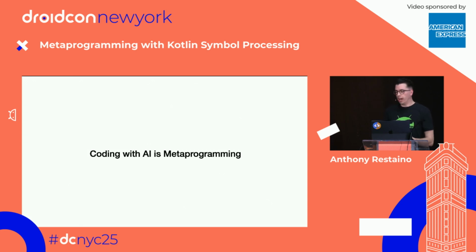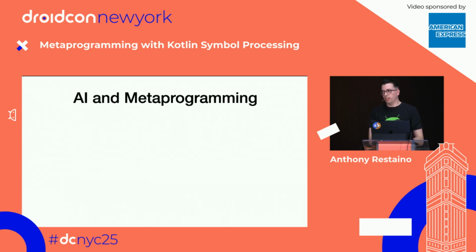But now we got to bring it all the way back to the beginning where we're talking about Lisp and AI and metaprogramming. And that is the idea that AI is metaprogramming, and that when you are writing code with AI, you are doing metaprogramming. And that's important because what I just showed you up here with KSP is very technical and very deterministic, but it's very different from talking to an LLM and asking, hey, can you write a composable for me? And so I just want to go over the differences and then try to pitch to you to maybe write a KSP, or at least hopefully understand a little bit of how they work.